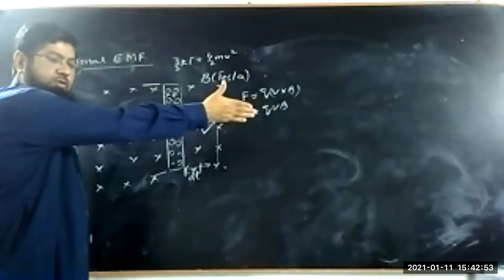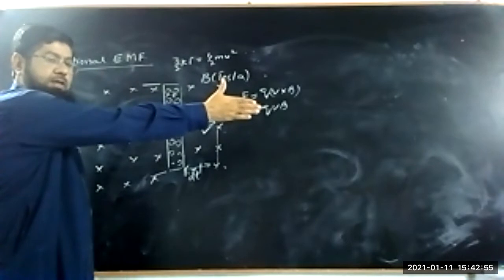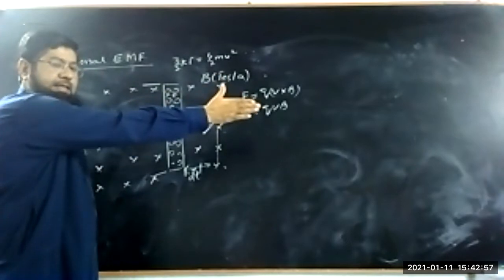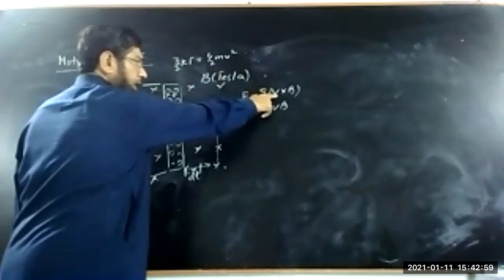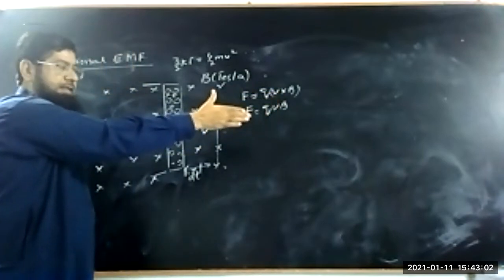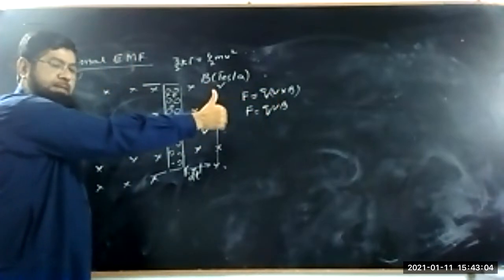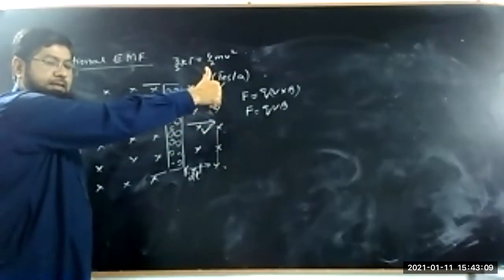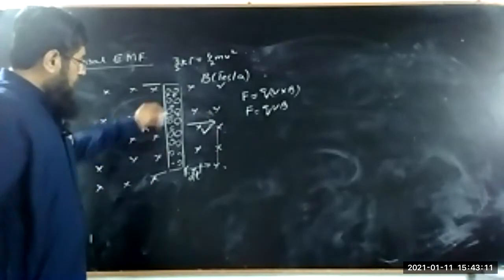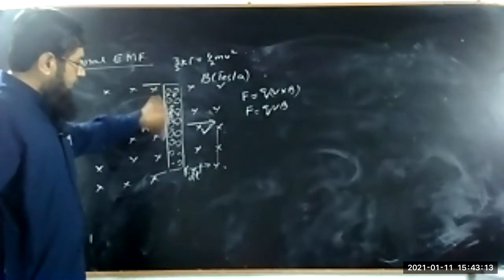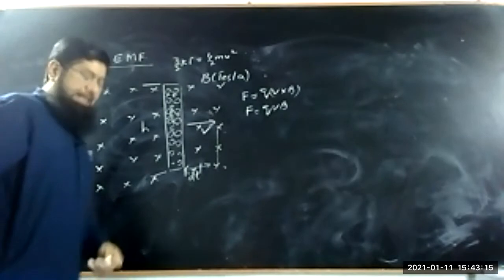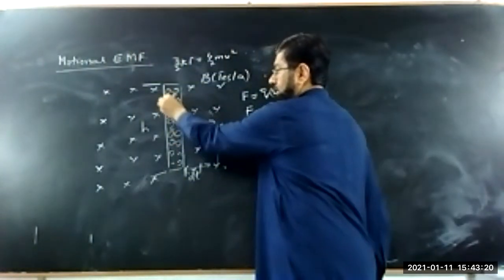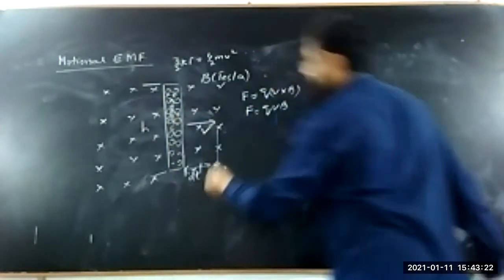This direction can be found out by the right hand rule. This is my right hand. The direction of the right hand indicates the first vector, which is v. Curl the fingers towards the second vector, B, which is inside. The thumb points in the direction of the resultant force. So the force on the charges will be in this direction, and all the charges will move in this direction with a velocity, let's say u.